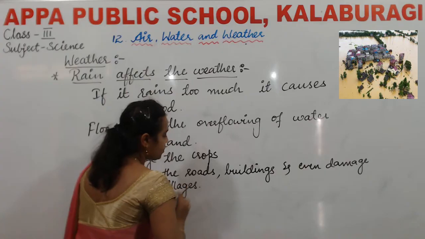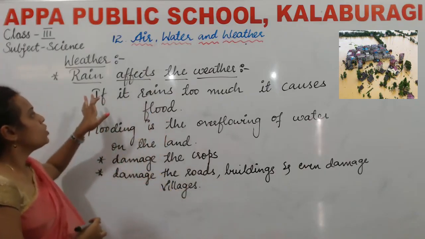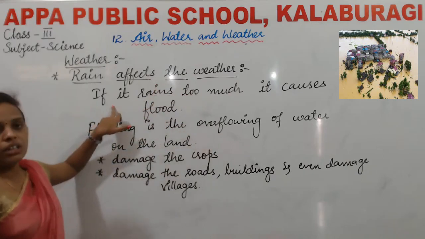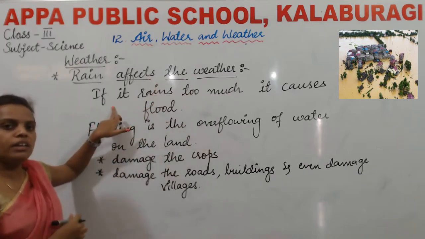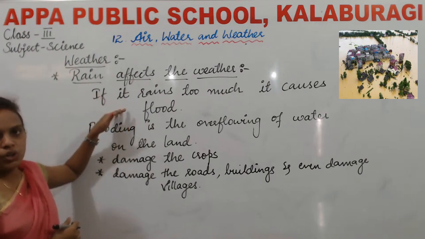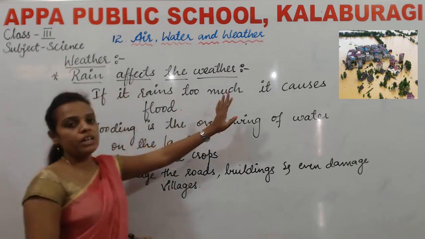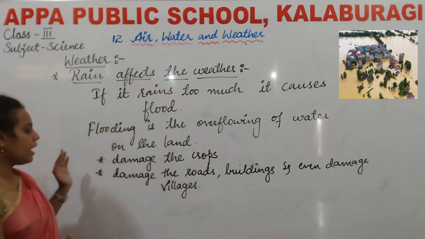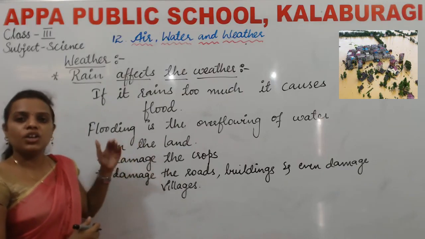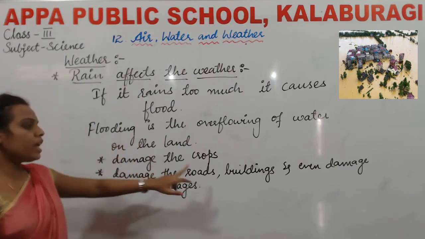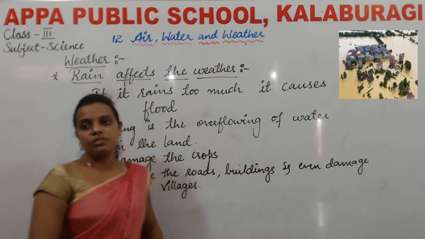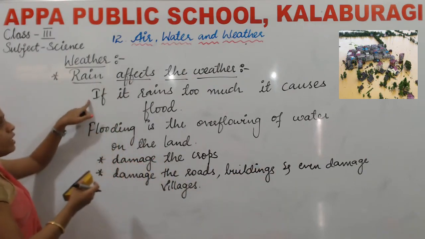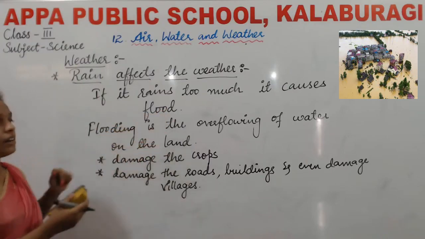It will damage the villages. So rain, it will affect the weather. How will it affect the weather? If it rains normally, then it is good for the growth of plants. But if it rains too much, then it causes floods. So if floods occur, then it will damage all the crops, and it will also damage the roads, buildings, and even hundreds of villages. So if it rains too much, it causes flood.